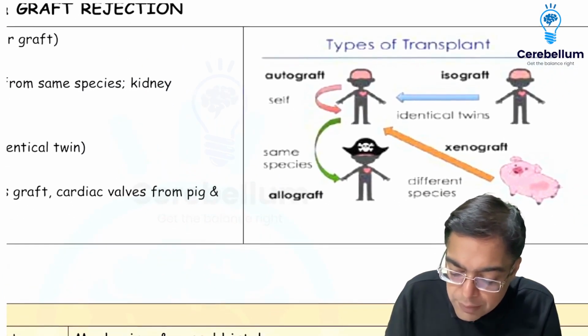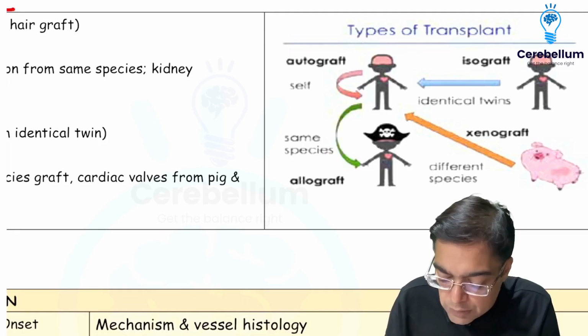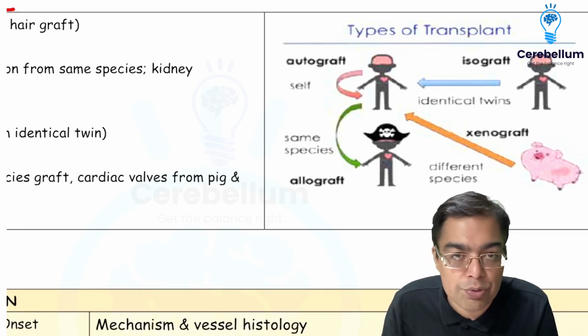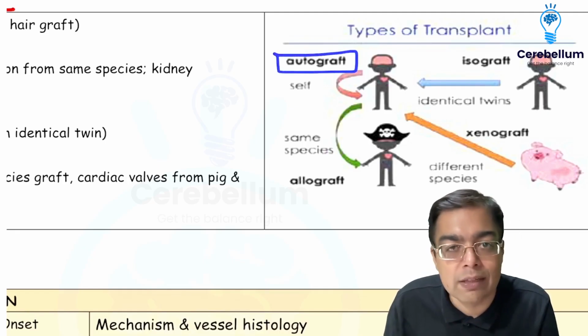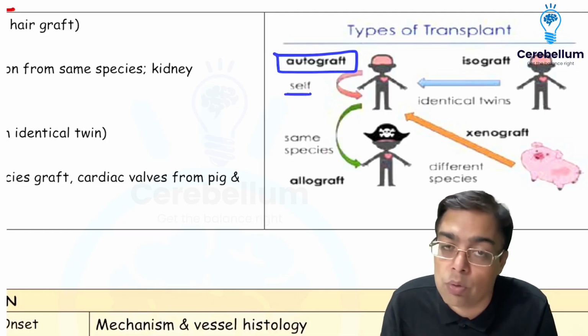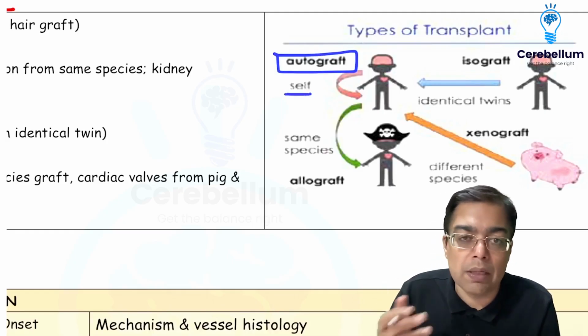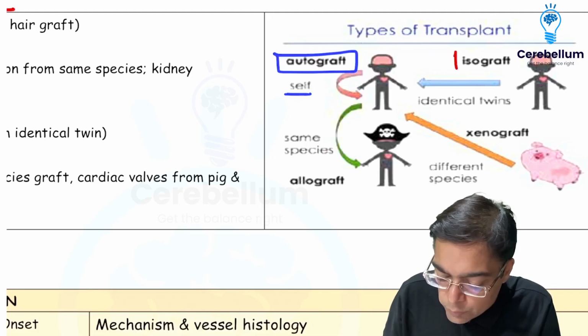Now, when we are taking the organ, depending upon the source, we can have different types of donors and different types of transplants. The terms being used: one can be a patient who is given an autograft. Auto means self. So say for example, a skin transplant or a hair transplant, for that matter, sometimes even a bone transplant, where donor and recipient are the same. If the donor happens to be an identical twin of the recipient, we use the term isograft.